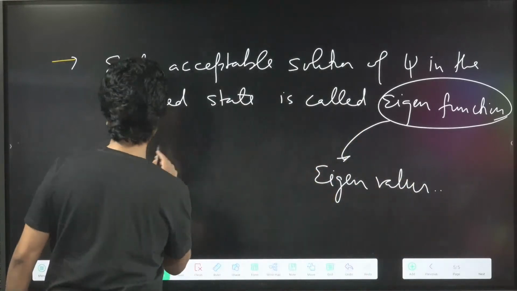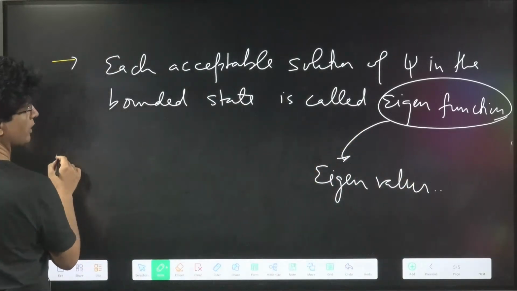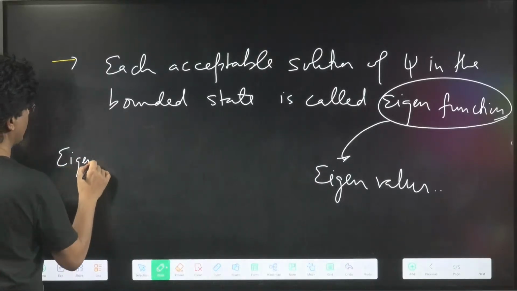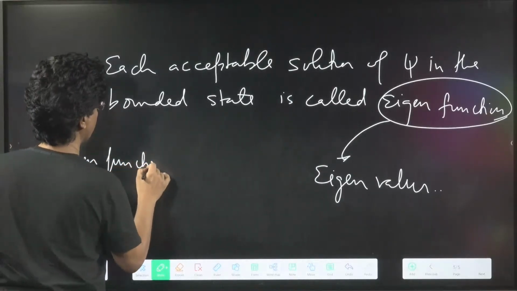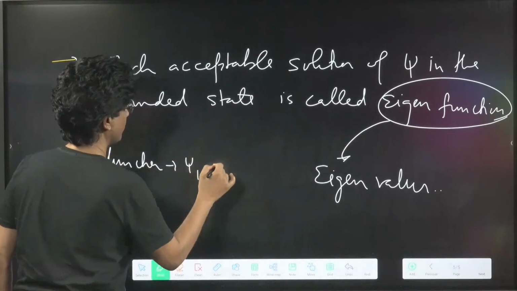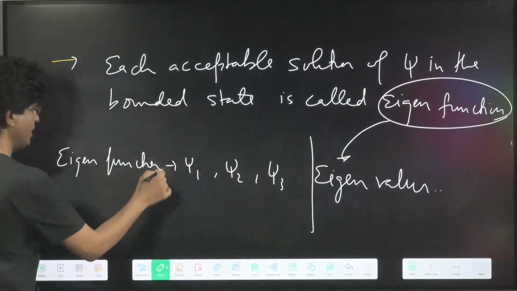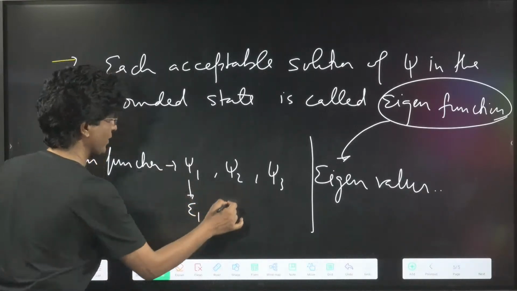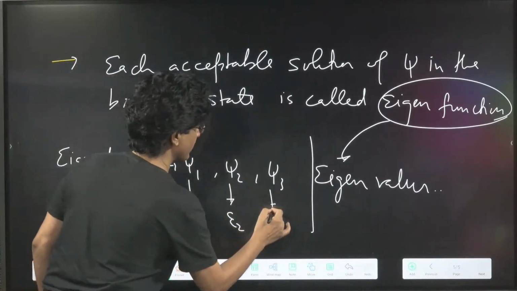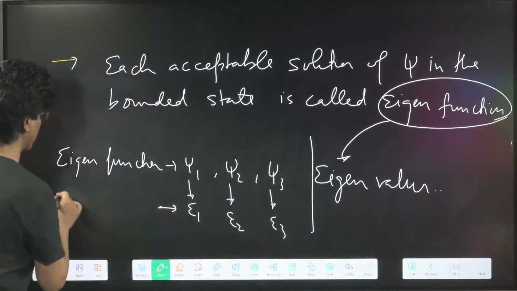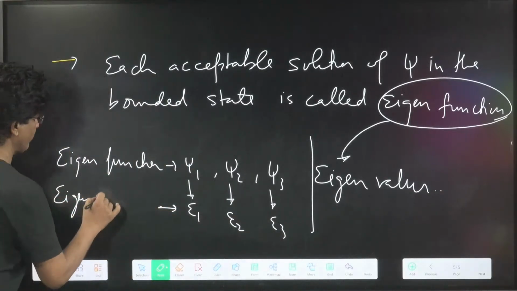I'm writing that stuff, you will understand that stuff. Say we have got eigenfunctions, like say psi 1, maybe psi 2, maybe psi 3, and so on. Each will have an energy value, say E1, E2, E3. These energy values are called eigenvalues.